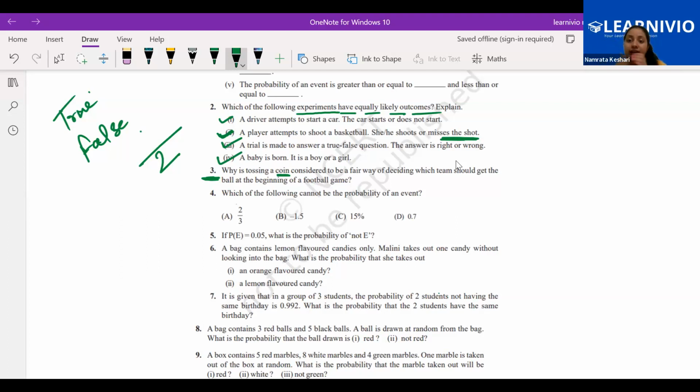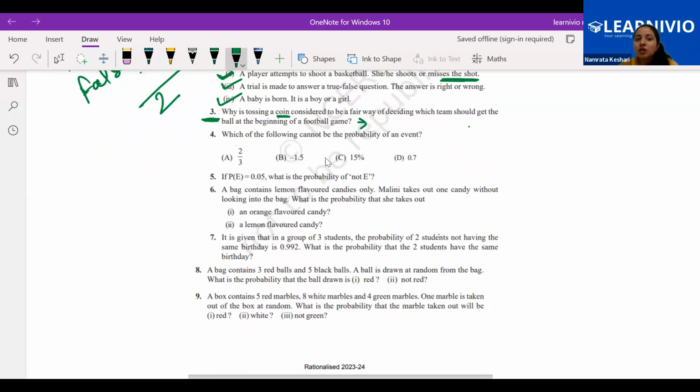It is better to decide by tossing a coin, because there is a 50% chance we are going to get head and a 50% chance we are going to get tail. So what are we going to write over here? We are going to write that since it is an equally likely outcome, tossing a coin is a fair way. Fair means there will not be any partiality with any of the teams. 50% chances for team A, 50% chances for team B. Tossing a coin is a fair way of deciding which team is going to bat first.